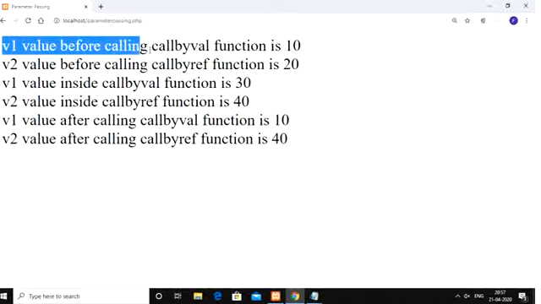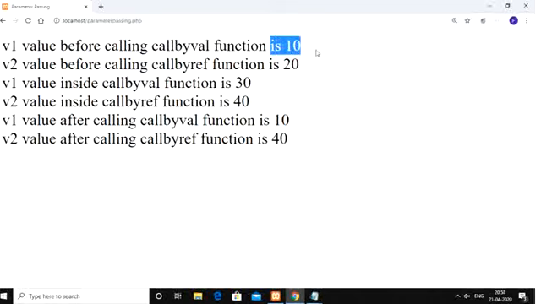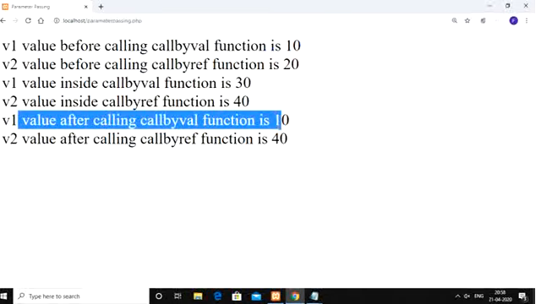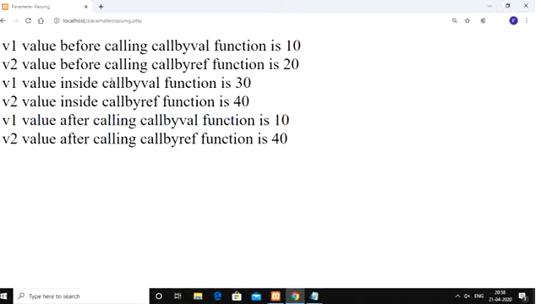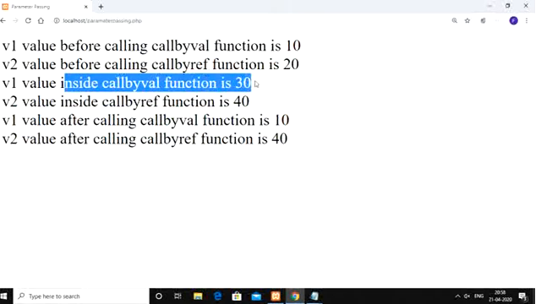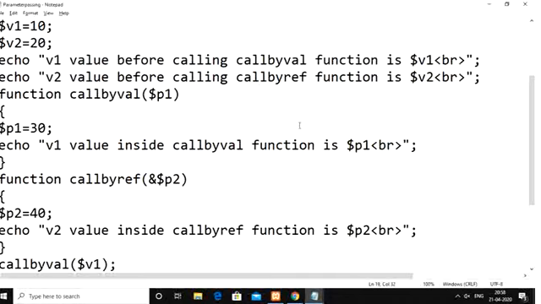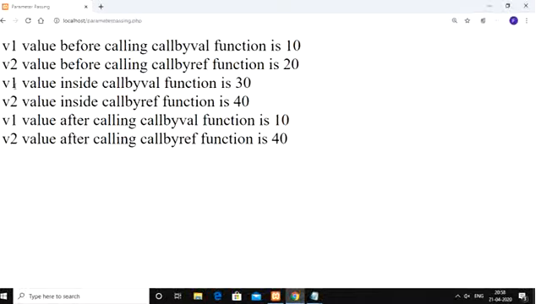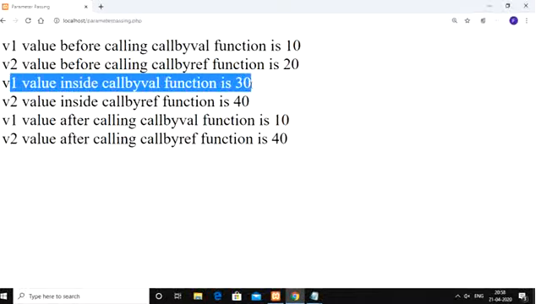The output, if you see, is here. Initially, before calling, the v1 value is 10. Then after calling the call by val function, the v1 value is 10, but if you observe inside, it has been modified to 30. So the v1 value is initially 10 and the same value is displayed. While calling call by value, inside it has been changed to 30, which is why it shows v1 value inside call by value is 30.